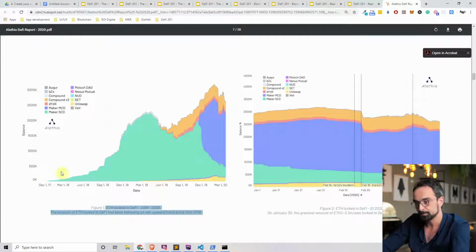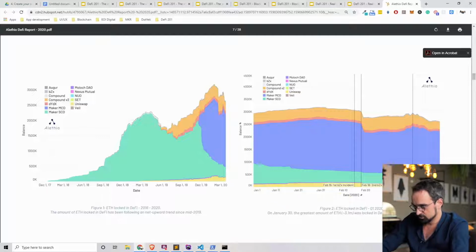So you can see here the ETH locked in DeFi from 2018 to 2020. There's a really nice parabolic rise here, and you can see the shift from single collateralized DAI to multi-collateralized DAI, where the single collateralized DAI is the big blue chunk in the graph, and the multi-collateralized DAI is the darker blue graph here. And then if we look a bit closer at what happened, we can see some major events in DeFi that we can actually clearly see in the data.